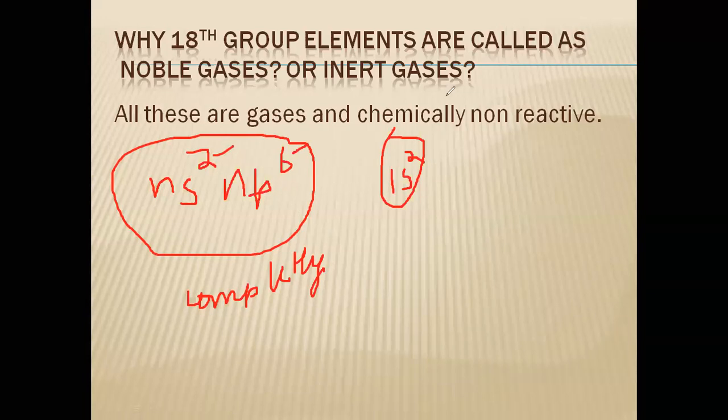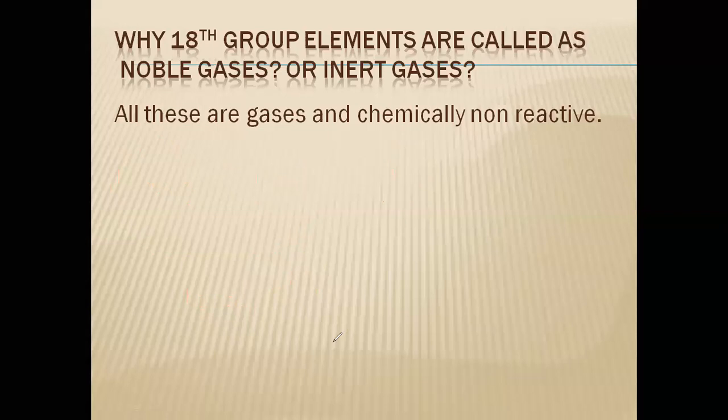So when a completely filled electronic configuration is there, proper symmetry will be there, more stability will be there. When the more stable condition is there, what do they do? They don't want to get disturbed. They don't want to lose that stability factor.